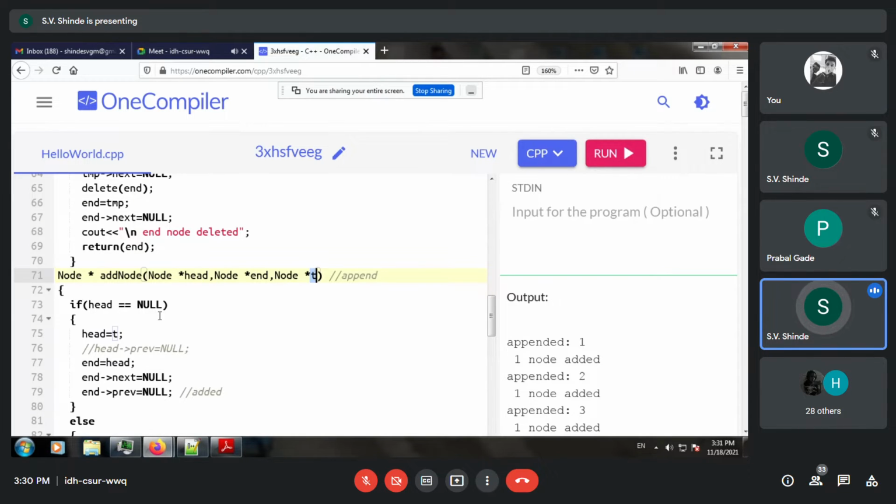So we assume that there is no head node initially. So it simply means head is equal to null. That means there is no linked list, and therefore